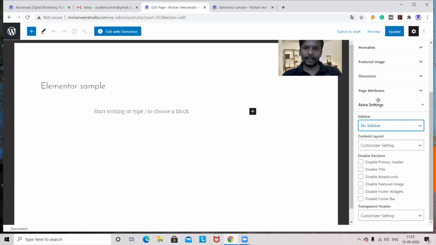If for any page you want a sidebar, then you can select it. And think that if you have an e-commerce site, then you can go with category directly. For example, when you take an e-commerce or WooCommerce plugin, the settings will be different at that time.